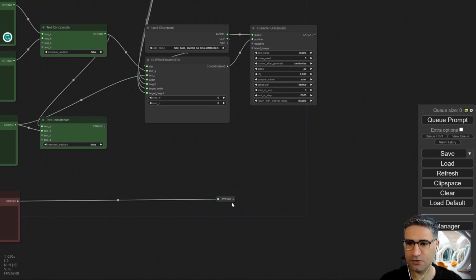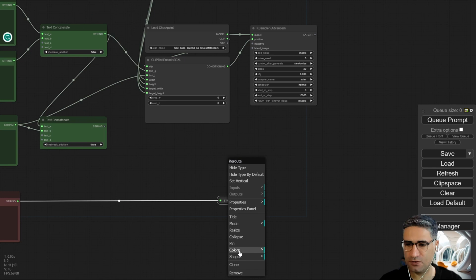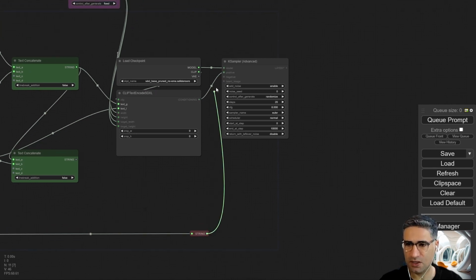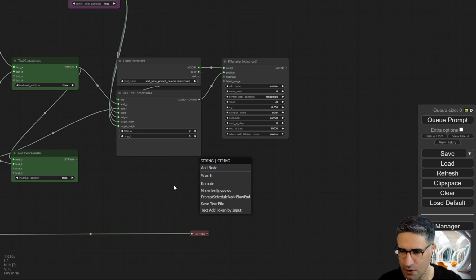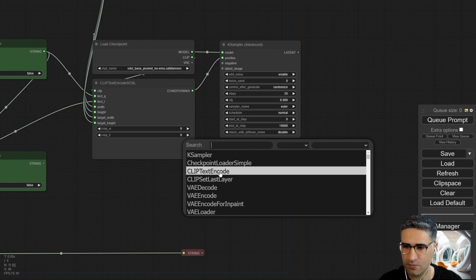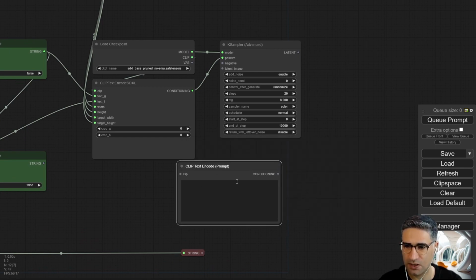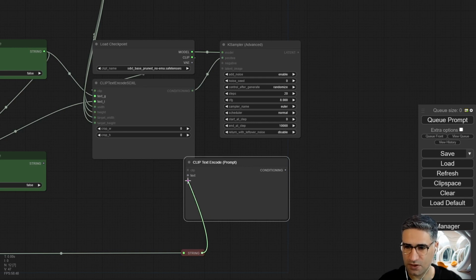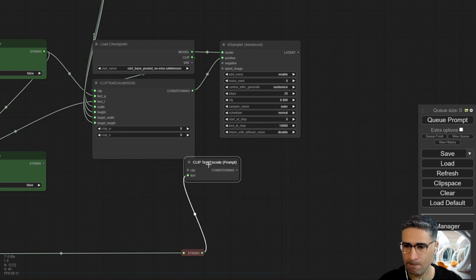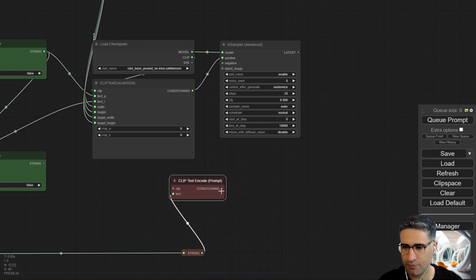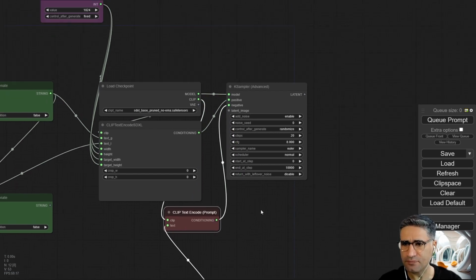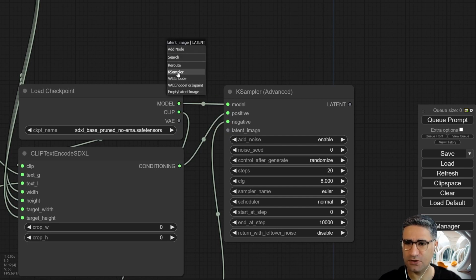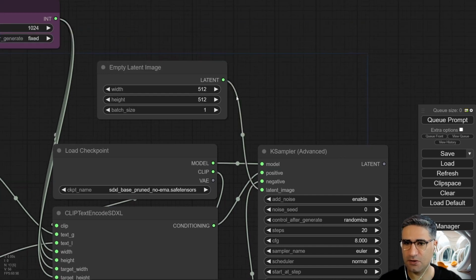I'm coming here, add a reroute, change the reroute color to red, and also I need a CLIPTextEncode, and for the normal CLIPTextEncode I have to convert text to input, connect the string to the text, again change the color to red, and connect the clip from the load checkpoint to the clip, and connect the conditioning to negative.